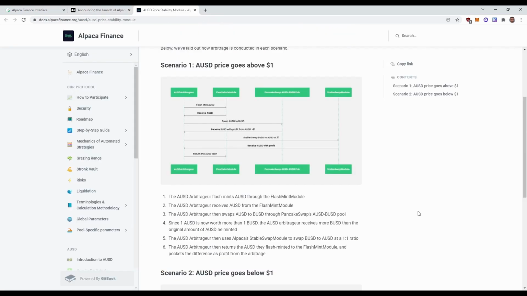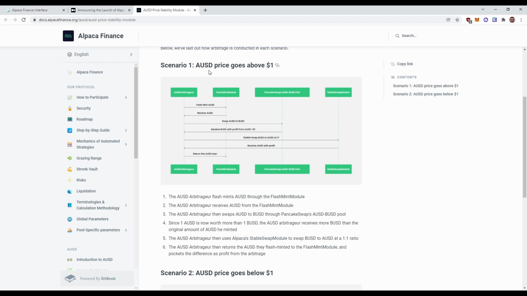Okay, when opening the docs, we can see that there is a very nice graphic and explanation and infograph of the flash mint module and the stable swap module. Basically, this will allow you, starting from December the 27th, to do all these things with just one click of a button, and it will allow you to profit whenever AUSD is above $1 and below $1.